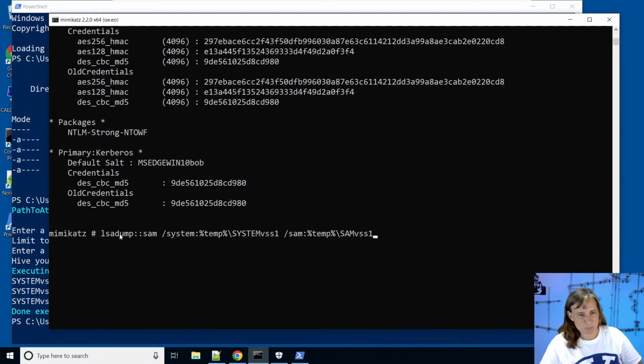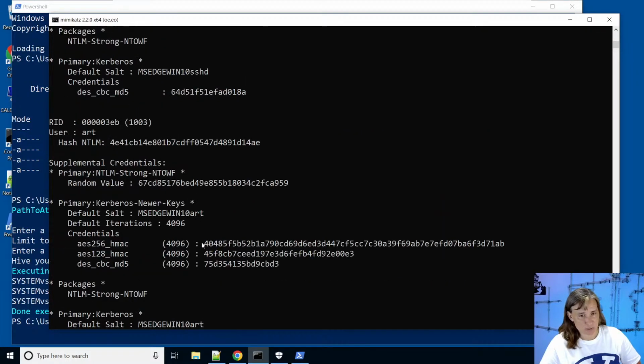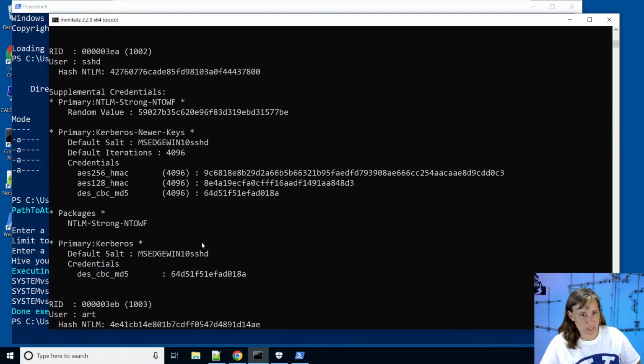We see in mimikatz we just say LSA dump : SAM, and we give it the path to the copy of our system and SAM files that we just made. We're actually curious whether the SAM VSS1 is really valid, because Defender didn't like us making a copy of it and said it removed this malicious code. So when we push enter, we see a lot of stuff come on the screen, and what this is, is a bunch of password hashes, including the hash for the machine account and any local users.